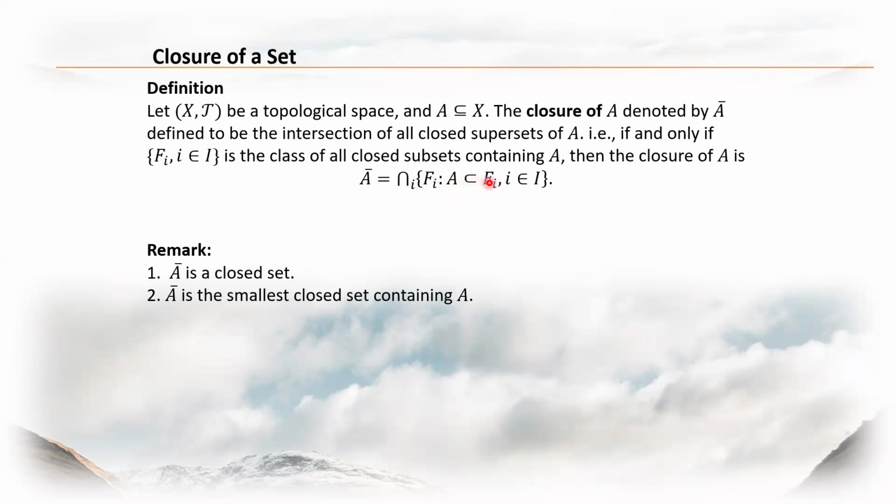And we emphasized from our previous discussion that the intersection of closed subsets is closed. So A bar is a closed set. And secondly, A bar is the smallest closed set containing A. Being the intersection of all the closed subsets that contain A, A bar is the smallest. Now let's illustrate this